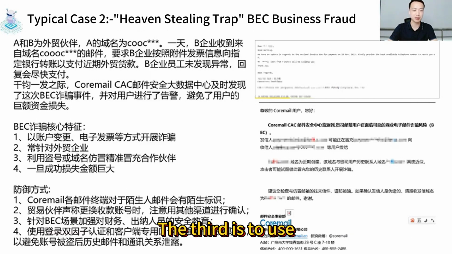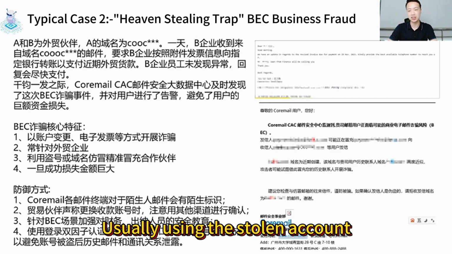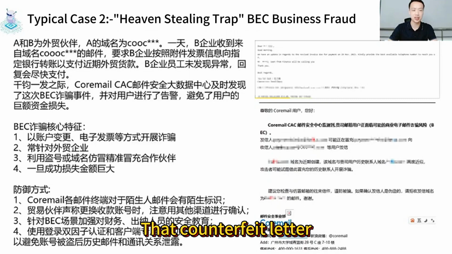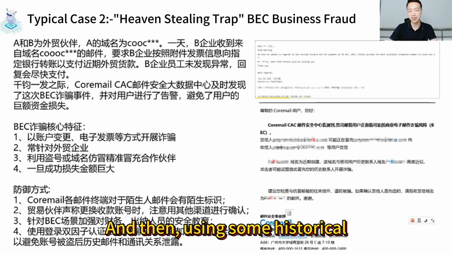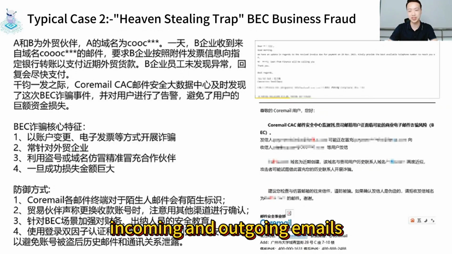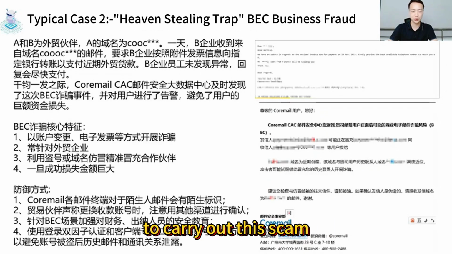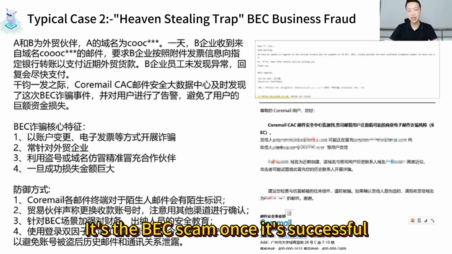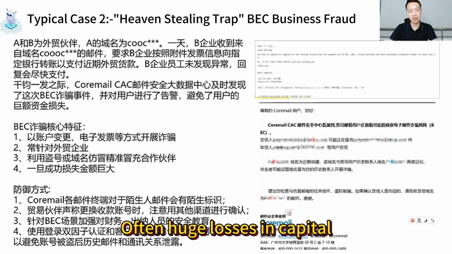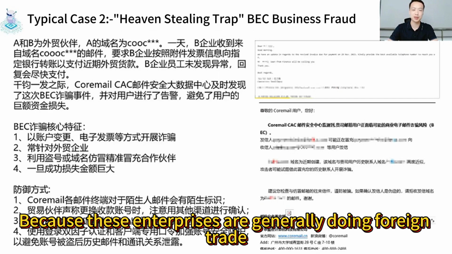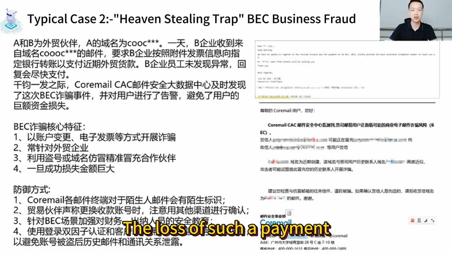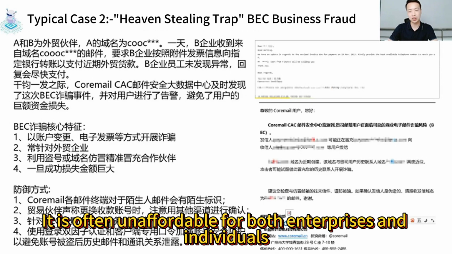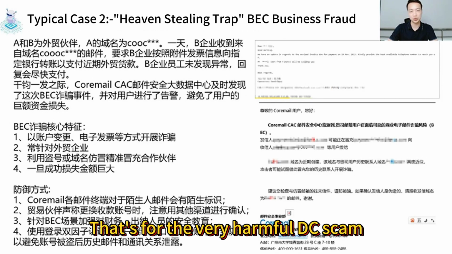So BEC likes to target foreign trade enterprises very much. The third is using stolen accounts or counterfeit mail. The counterfeit supplier will register a very similar domain name, and then use some historical incoming and outgoing emails, or a historical partnership, to carry out this scam. The fourth characteristic: once a BEC scam is successful, it often causes huge losses in capital, because these enterprises are generally doing foreign trade and usually pay regularly like this. The loss of such a payment is often unaffordable for both enterprises and individuals. That's the very harmful BEC scam.